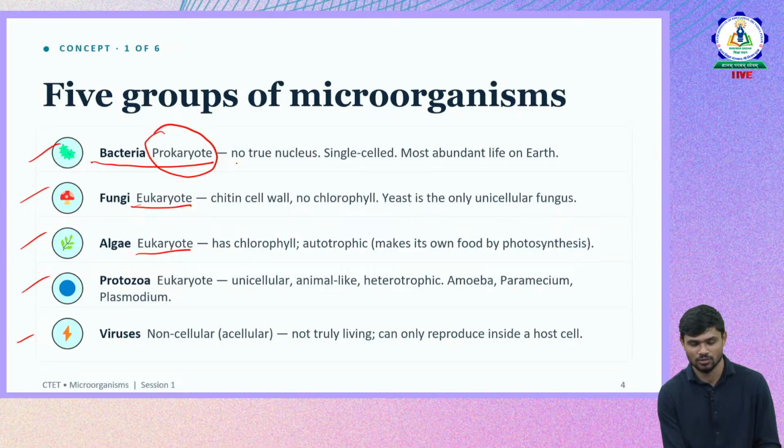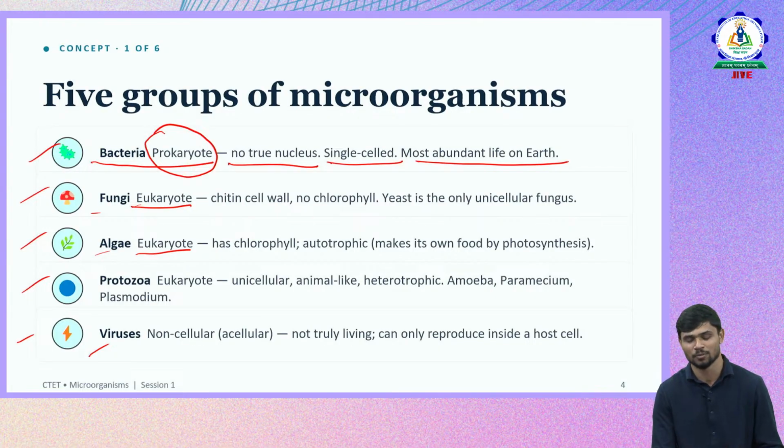Bacteria is unicellular in nature and it is a prokaryote. It doesn't have a nucleus. Prokaryotic organisms won't have a proper nucleus, and definite organelles won't be there. Whereas eukaryotes will have well organized cells. They have a proper nucleus, nuclear membrane, and other organelles also, which will be seen in fungi, algae, protozoa and viruses. Bacteria don't have a nucleus, they are single celled, the most abundant life on earth. They are omnipresent, everywhere.